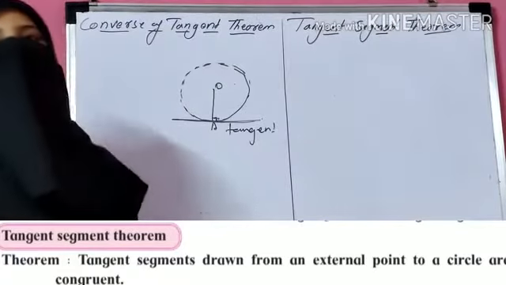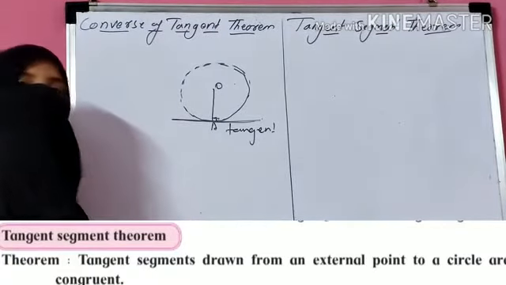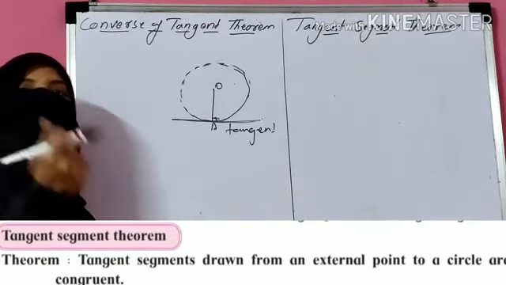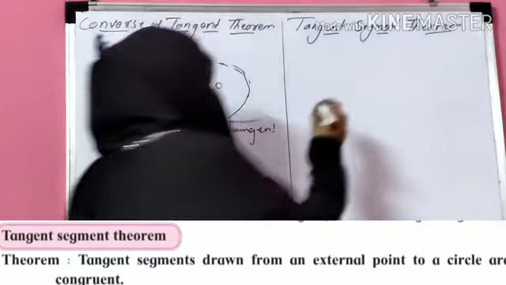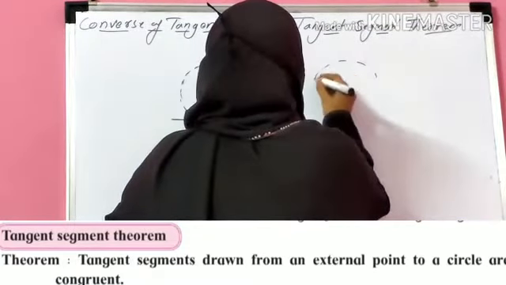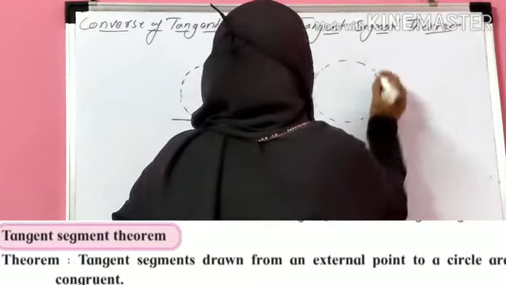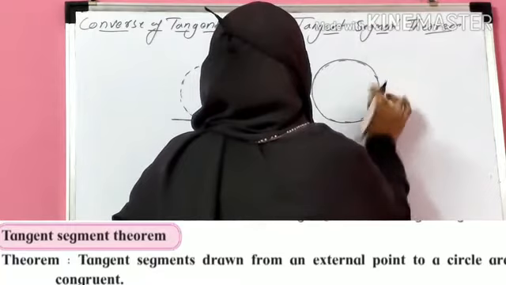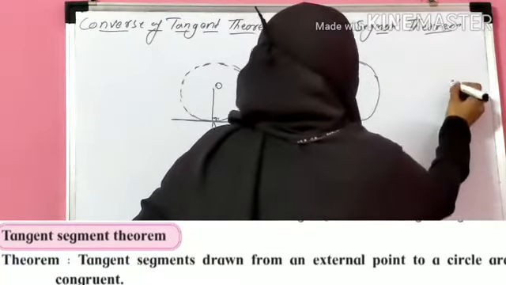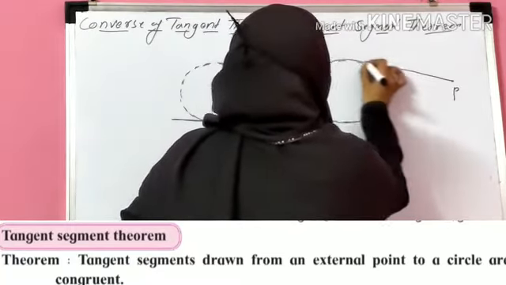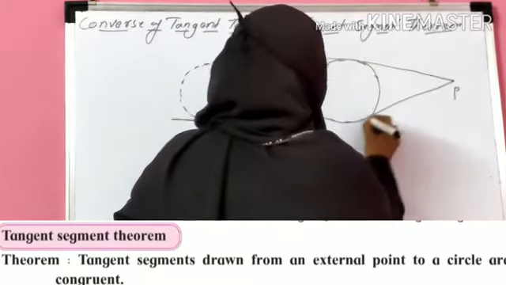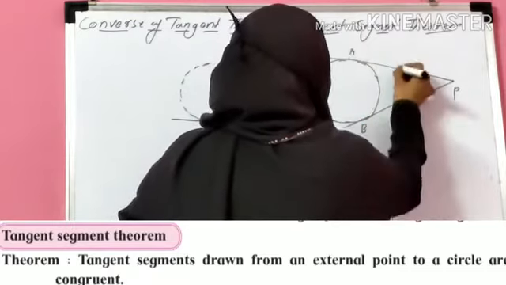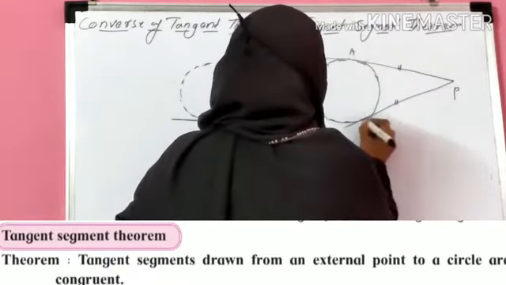The statement of the tangent segment theorem says that the tangent segments drawn from an external point to the circle are always congruent. Okay. Once more I am repeating. The tangent segments drawn from an external point. So this is your circle. This is one external point P. If we draw two tangent segments from this external point, suppose this is PA and PB, these tangent segments are always equal. This is your theorem.